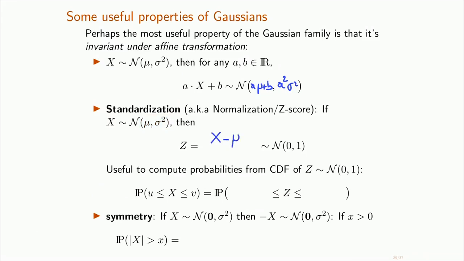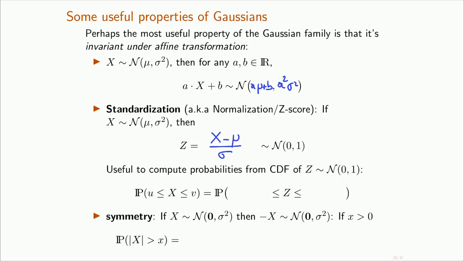That certainly makes sure that this new random variable has mean 0. And then I need to multiply it by a number so that the variance is 1. And so this number is 1 over sigma. So if I do x minus mu divided by square root of the variance, also known as the standard deviation, you can check that in expectation, this thing is 0, and the variance is equal to 1.